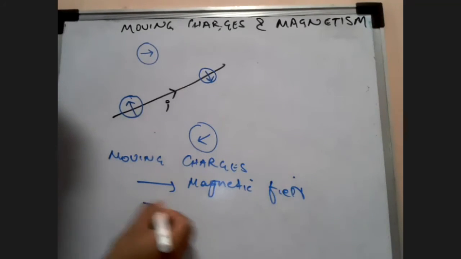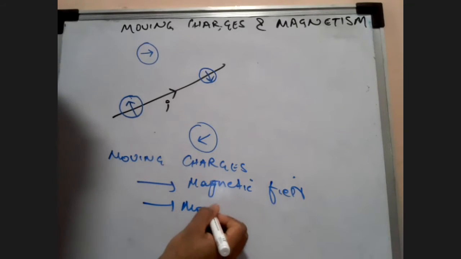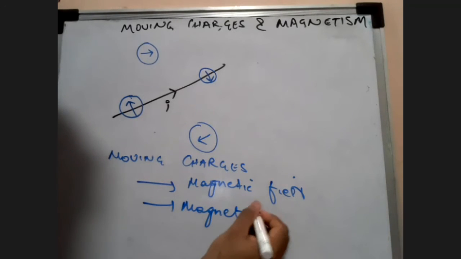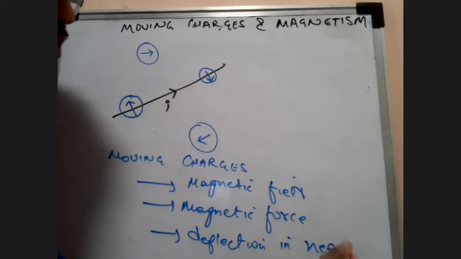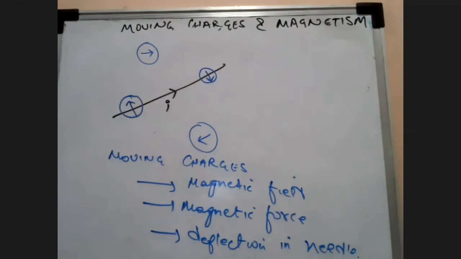This magnetic field creates magnetic force, and this magnetic force causes a deflection. Deflection in what? Deflection in the needle. Is this clear? All of you? Everyone understood this simple concept? Yes, sir. Okay.